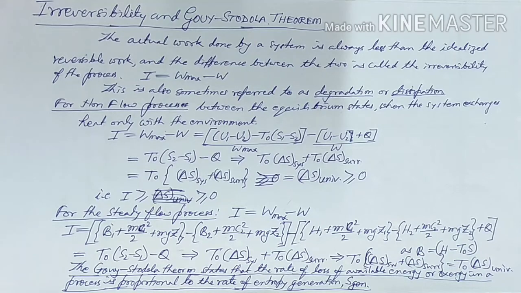So we will analyze it for the non-flow process and for the steady flow process.